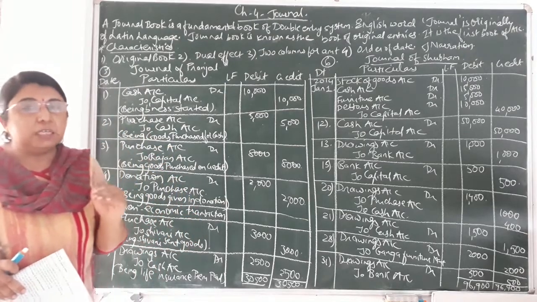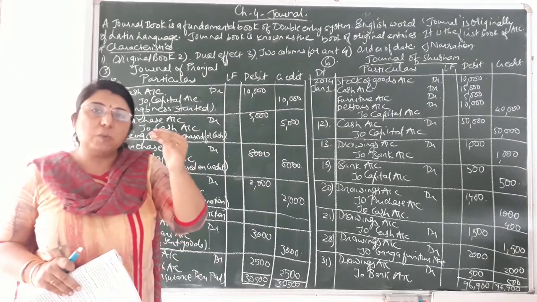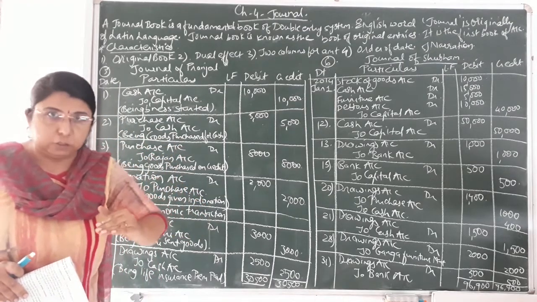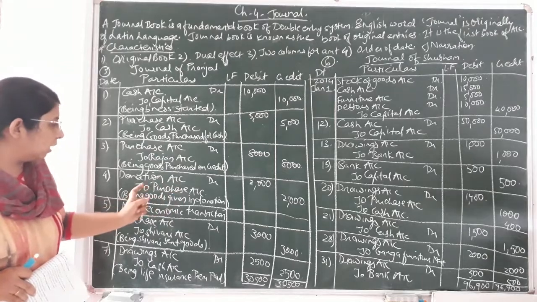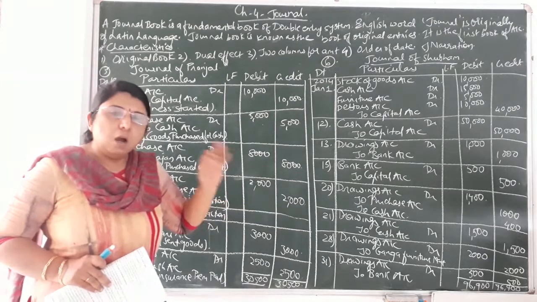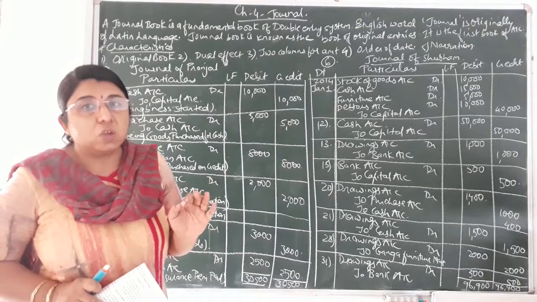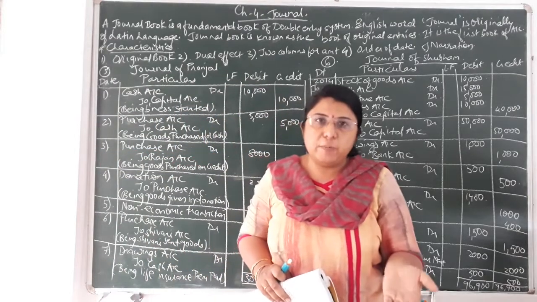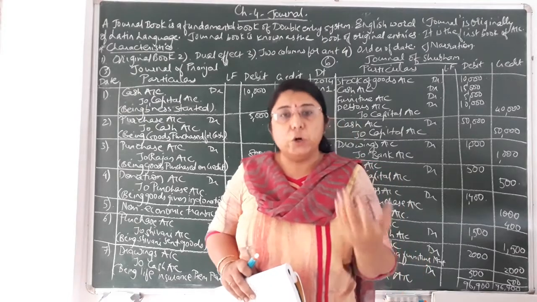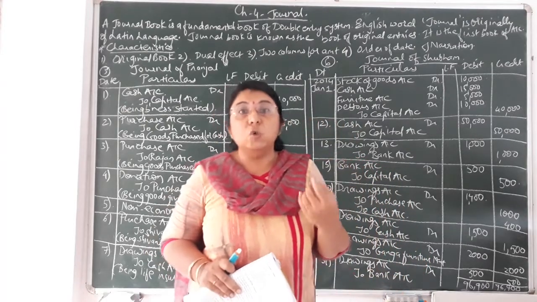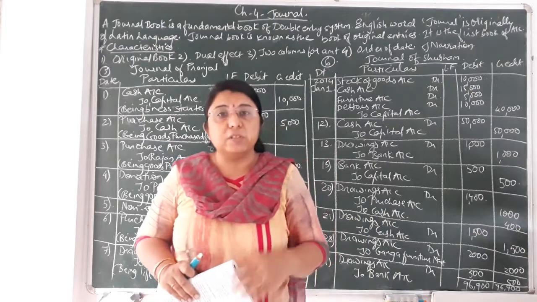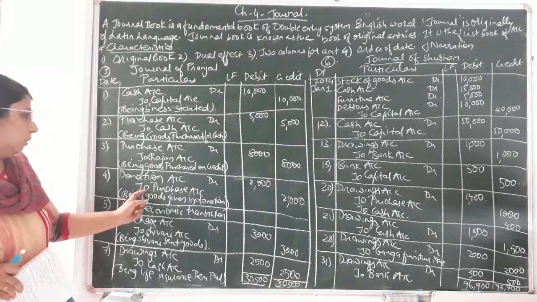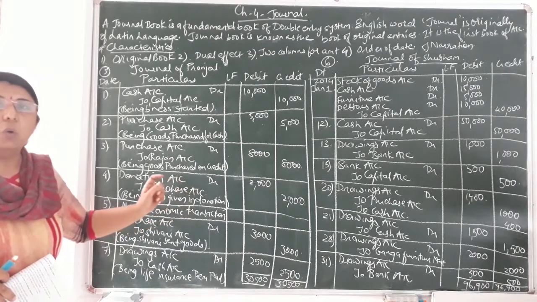Purchase basically has a debit balance. If that much amount of stock is to be reduced, the opposite effect of debit would be credit. So here I have done the credit effect, that is, to purchase account credit. Again I am revising: if the goods go out in any other way, we have not sold the goods, but goods are destroyed by fire, given as charity or donation, or given for advertisement purposes as samples, then in any of these ways purchase account will always be credited. So that thing you have to remember.